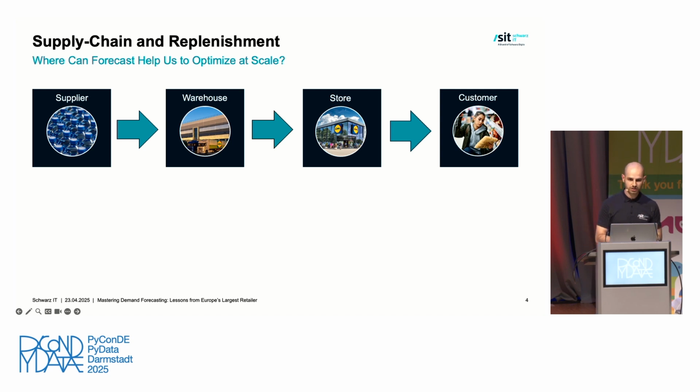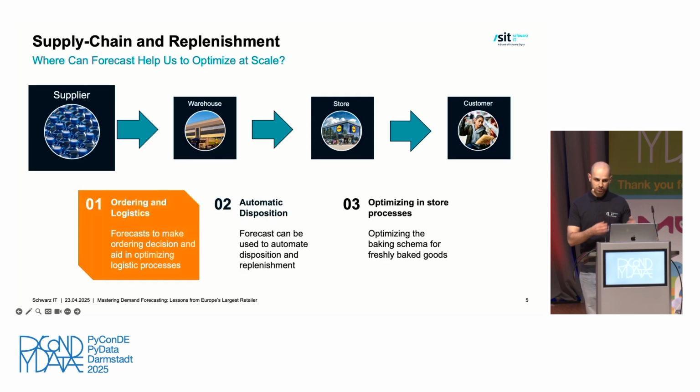So the store has to stock enough goods, which can only be delivered from the warehouse. And this has to then, in the first place, been ordered from the supplier. And actually, in all of these use cases and positions in the supply chain, we can make use of forecasts. So on the far left-hand side, at the supplier, we can use our forecasts to aid in the ordering decision, to aid in optimizing logistic processes, and this requires quite long-term forecasts with a rough granularity.